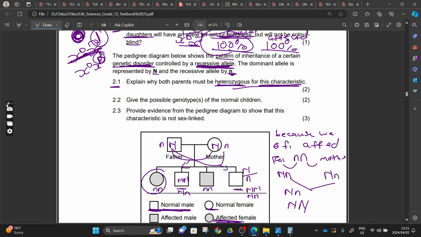The question was, explain why both parents must be heterozygous for these characteristics. Since the father is not affected, if he was homozygous like this, we were not going to see the affected offspring.